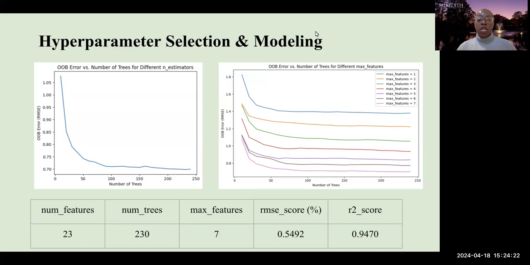The R squared score is a measure of goodness of fit for our model. For this one, we got a good score of 0.9470. Ideally, with a good model, what you're looking for is a low root mean squared error score and a high R squared score, as we were able to achieve as seen here.